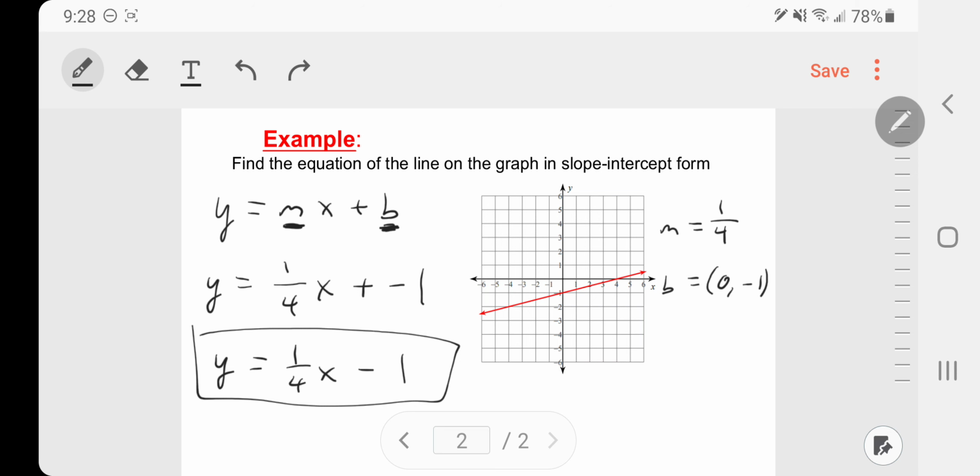That's pretty much all there is to know about writing these in slope-intercept form. Again, you just need your 2 pieces of information: your slope based on your rise over run, and then your y-intercept, just where your line crosses the y-axis.